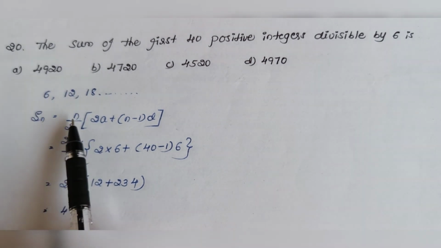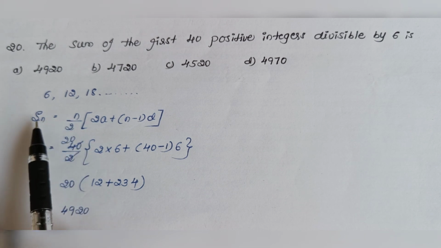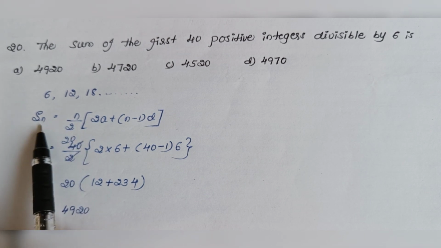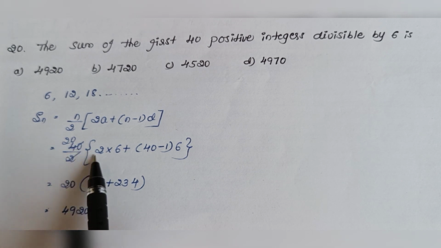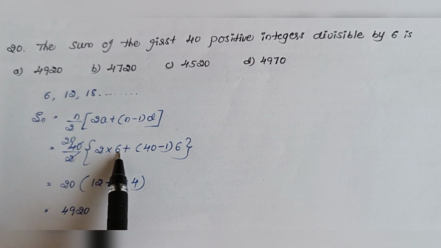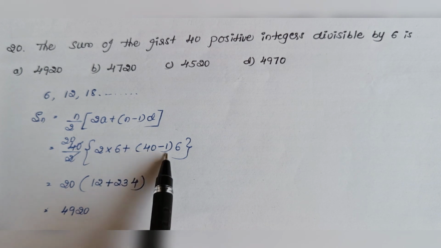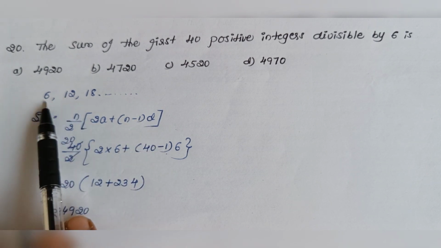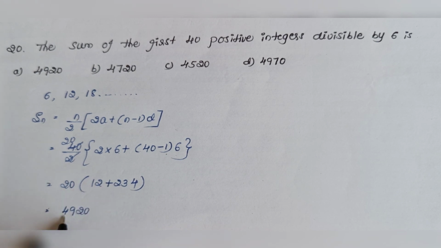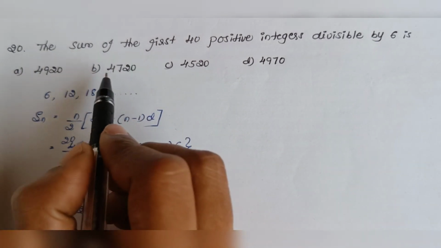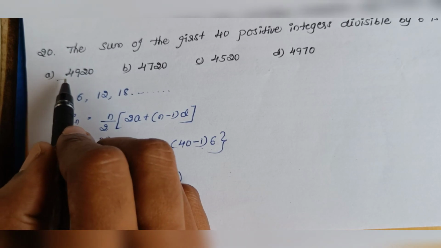Then n means here we need to find sum of the 40 positive integers. Therefore n is 40. 40 by 2 into the first term is 6 plus 40 minus 1 into difference is 6. Therefore 6. Then by simplifying you get 4920. Option E.